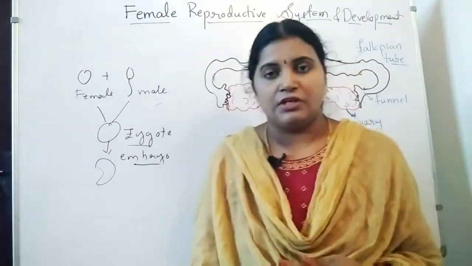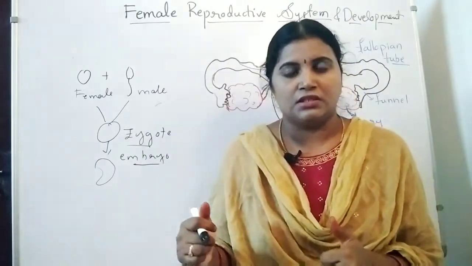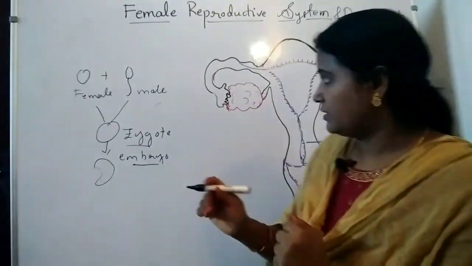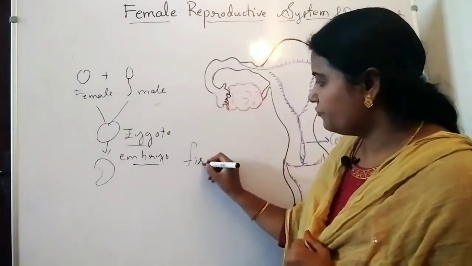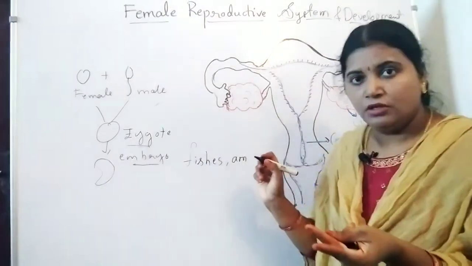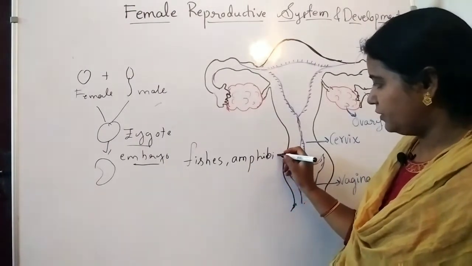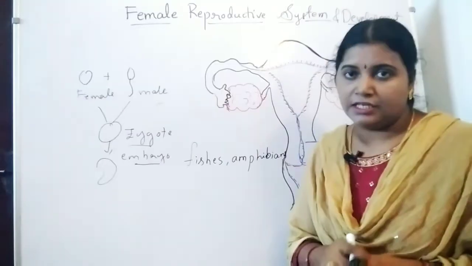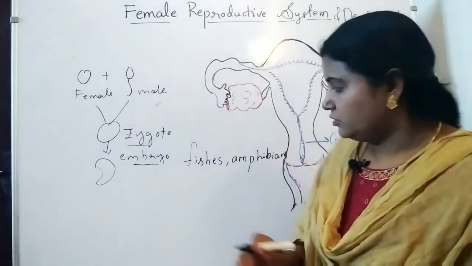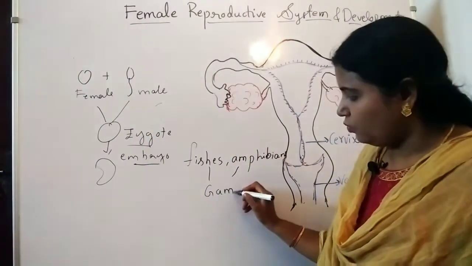Next, external fertilization. External fertilization means the fusion of gametes, the fertilization, takes place outside the body. In which conditions is it going to take place? So normally fishes and amphibians. Amphibians means frogs and toads. In external fertilization, the gametes are released into the water.